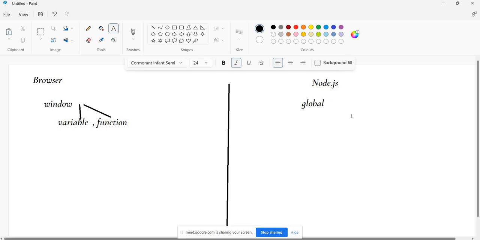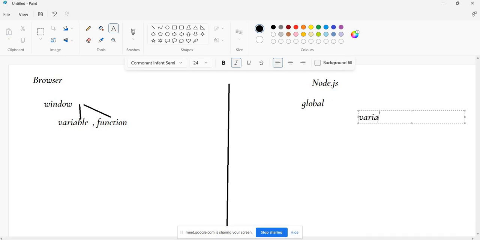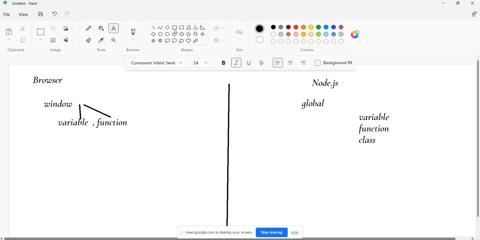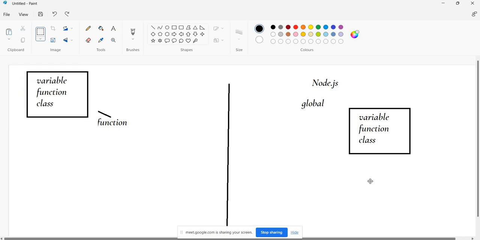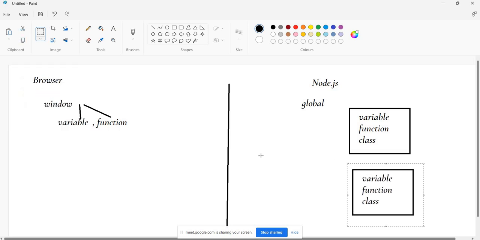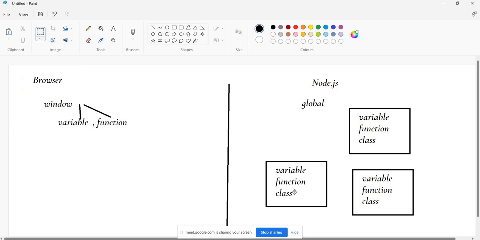So here in Node.js, if you have a variable, a function, a method or a class, whatever it is, it is not part of a global object. It is part of a module. I will show you with another good example to understand. This is one module. This is another module. That's why it is following the modular system.